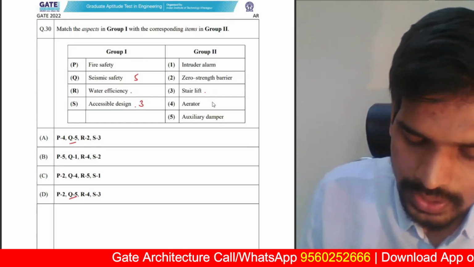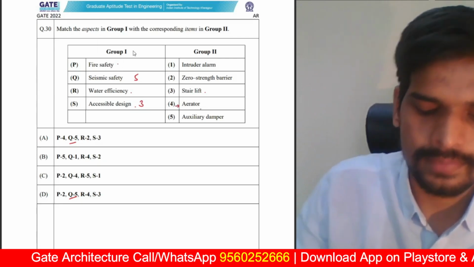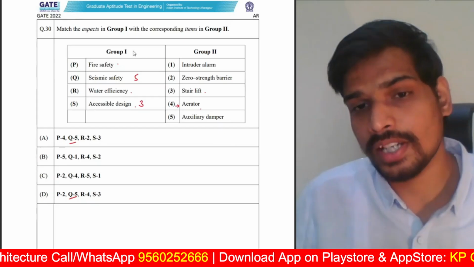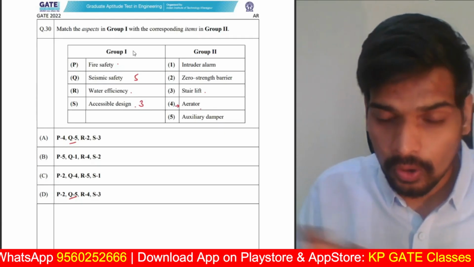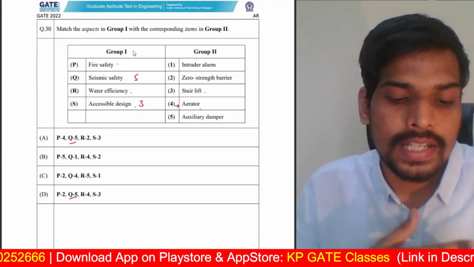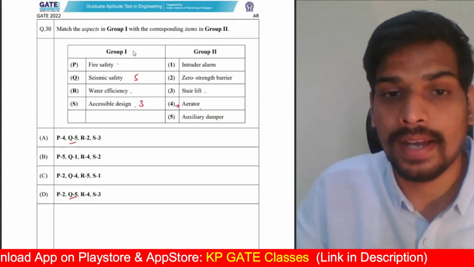Remaining, if you see water efficiency, for water efficiency, you require aerator. Obviously, you cannot use aerator for fire safety. What is an aerator? Something which pumps fresh air or oxygen. In fire safety, if you use fresh air or oxygen, the possibility of accident or level of damage caused will obviously increase. It has nothing to do with fire safety.